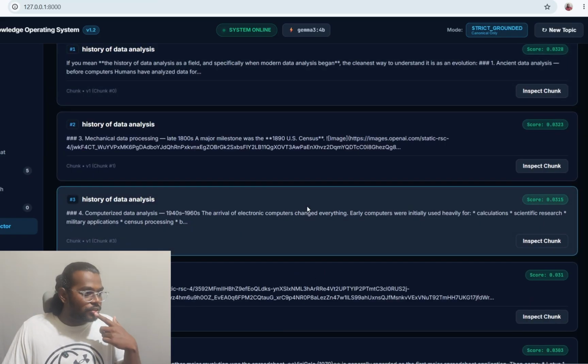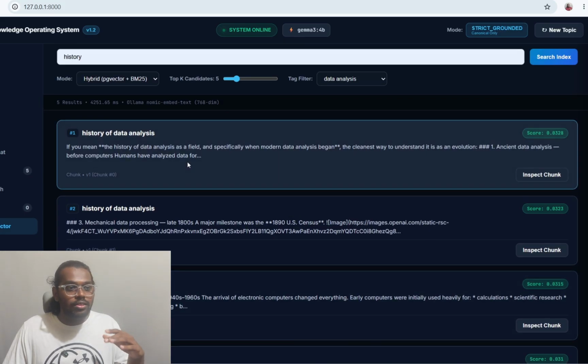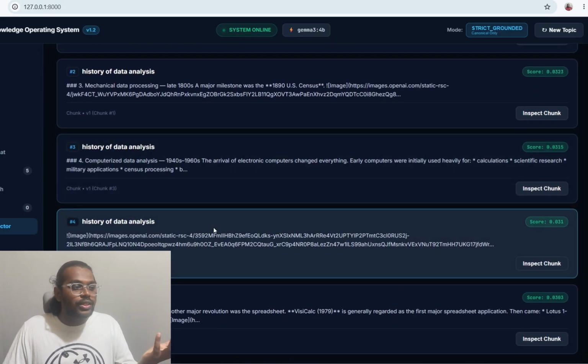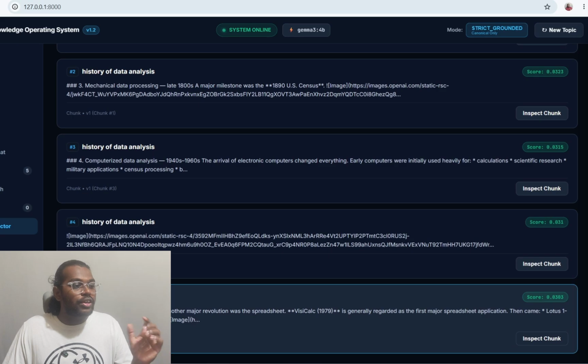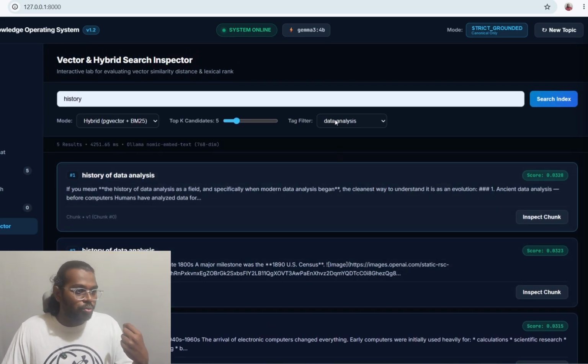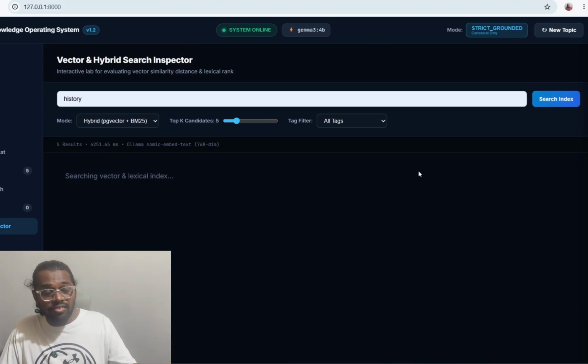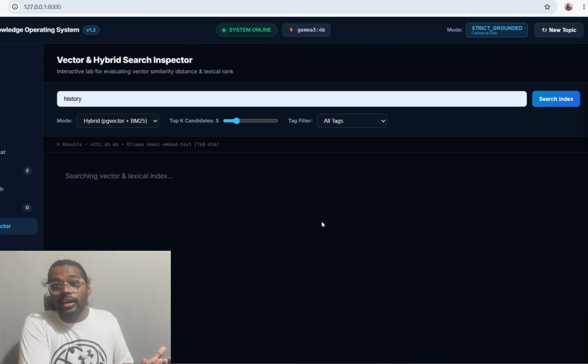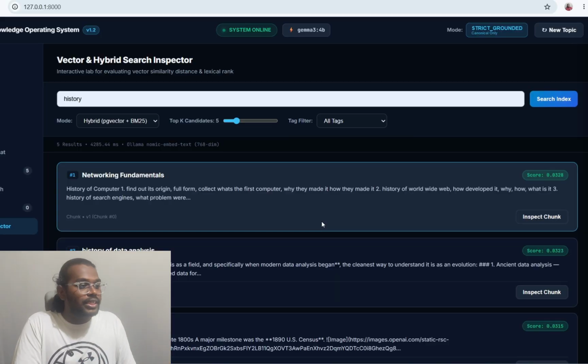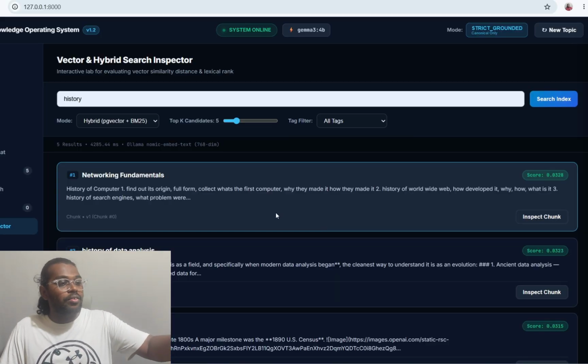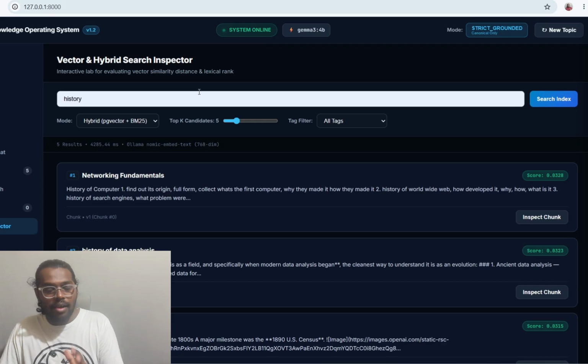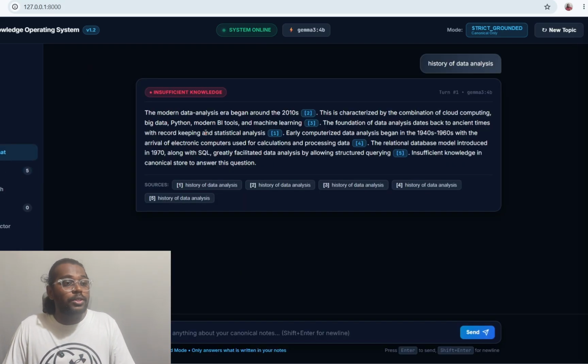It is there. As you can see, it's showing me all the chunks of data that are available with data analysis. For now, it has broken down into 5 chunks of data. All 5 chunks of data are being shown to me. This is still something in development. And you can ask what exactly this is. As I said, it gives me the data that I'm looking for based on what I'm entering in the search field. I still have to work on it, and I'll also show you what happens with the hybrid mode.